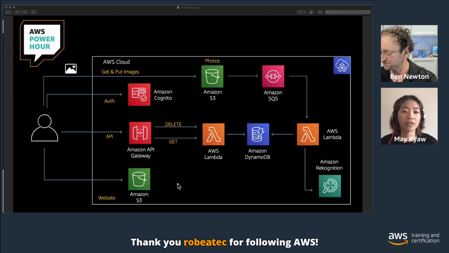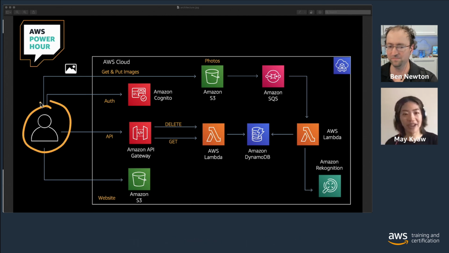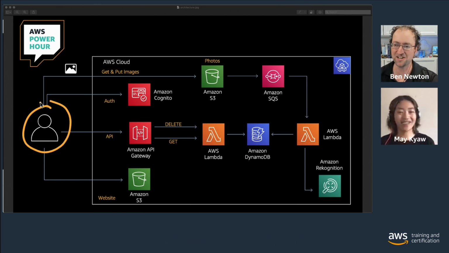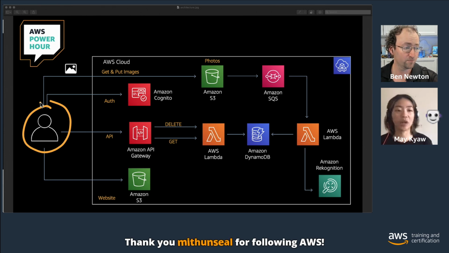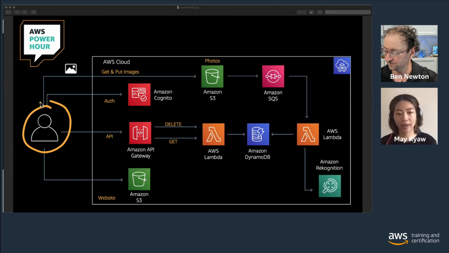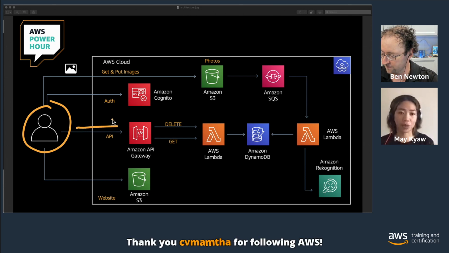Yeah. So first, if you can see from the diagram on the left-hand side, we have a user coming to the website. Thanks for drawing that, Ben. My pleasure. The user comes into the website and interacts with our application, and that application is what we're going to build over the 8 weeks. So first, the user interacts with the application using API Gateway. So Amazon API Gateway is the first interaction point to our application.